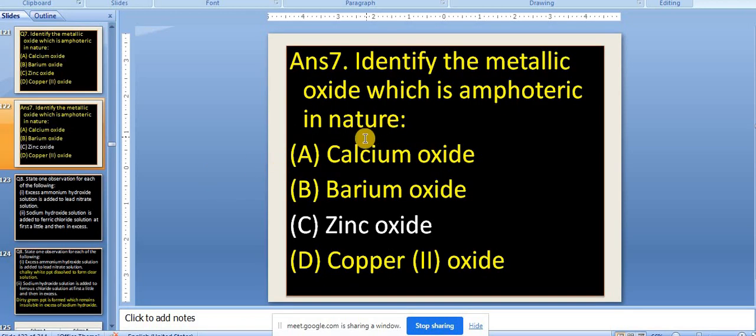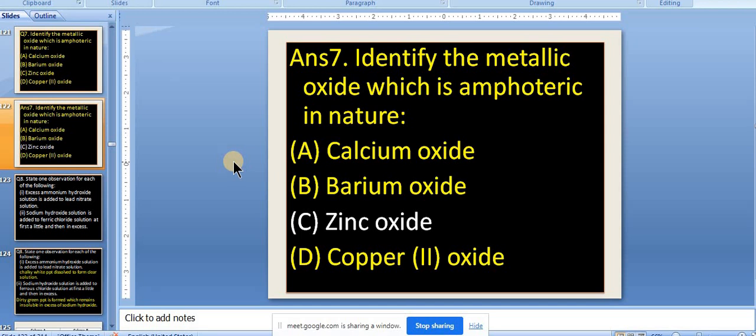Which metal is amphoteric? Zinc. Zinc here is the answer. Otherwise, zinc, aluminium, lead, their oxides and hydroxides are amphoteric in nature. Very important point.